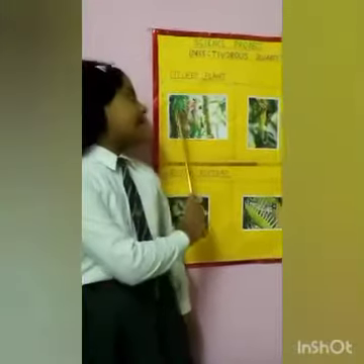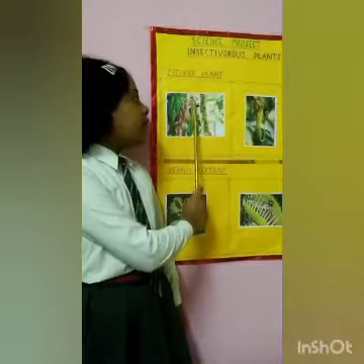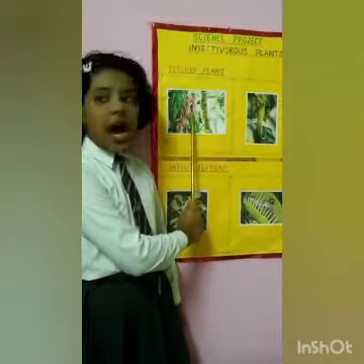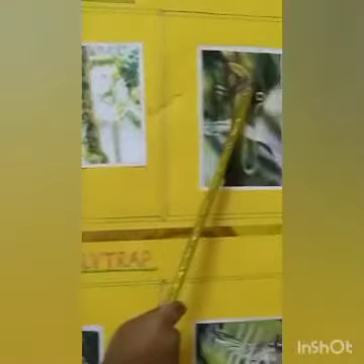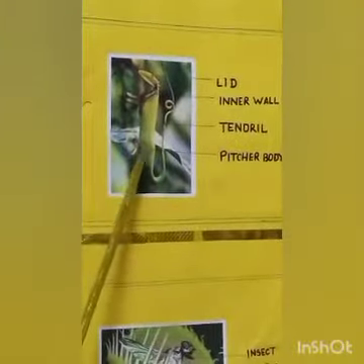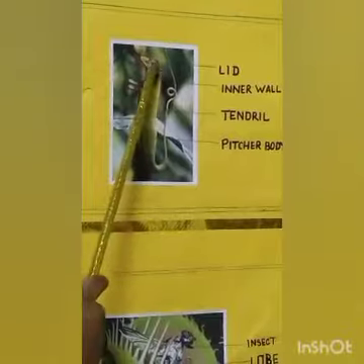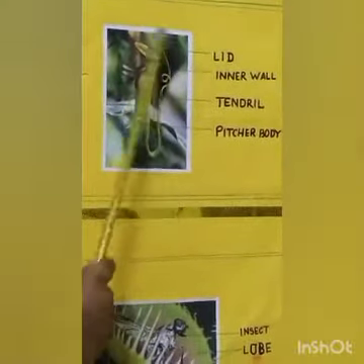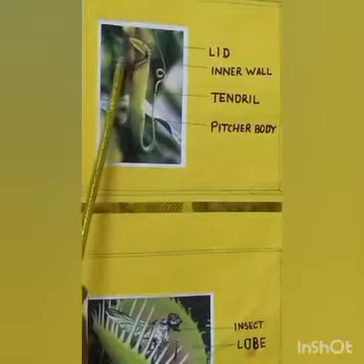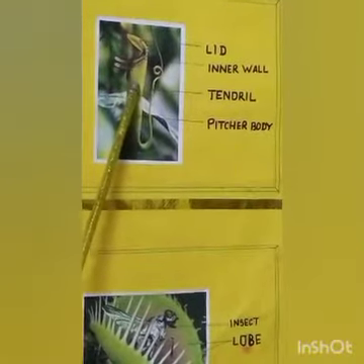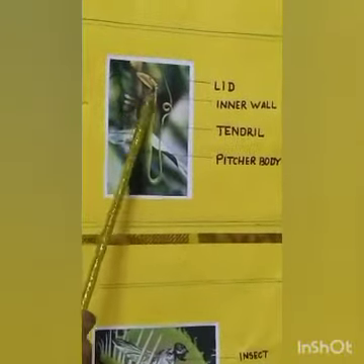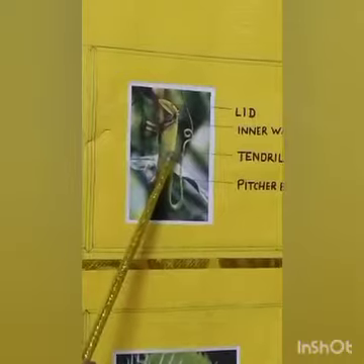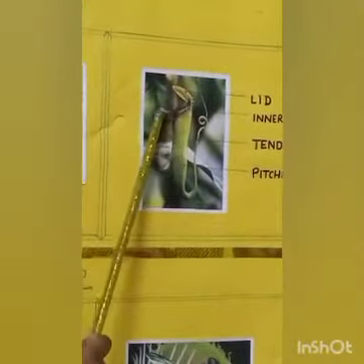Now I will explain about pitcher plant. The shape of the plant is just like a pitcher, a pot of water. The leaf of the pitcher plant is modified into a pitcher-like structure whose walls produce sweet nectar. The leaf tip is modified as the lid of the pitcher. When an insect enters inside the pitcher to feed on the nectar, the lid closes, trapping the insect inside it. Juices are then secreted inside the pitcher to digest the insect.